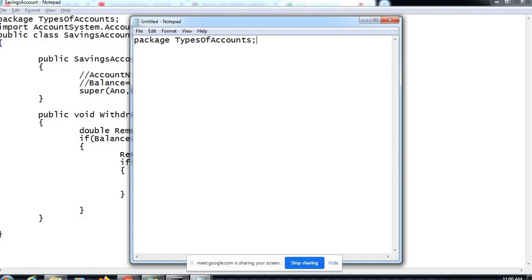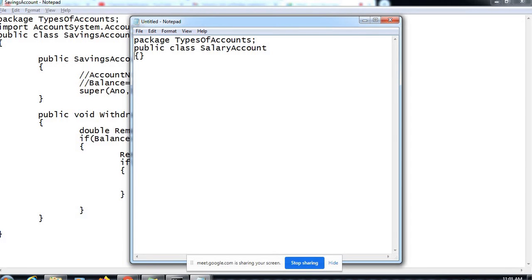As I had mentioned, the package name should be indicative of what kinds of classes, from the entire implementation of an application, a particular package contains and what they denote. So here we are saying this is the package containing all the classes which are types of accounts, right? So public class SalaryAccount.